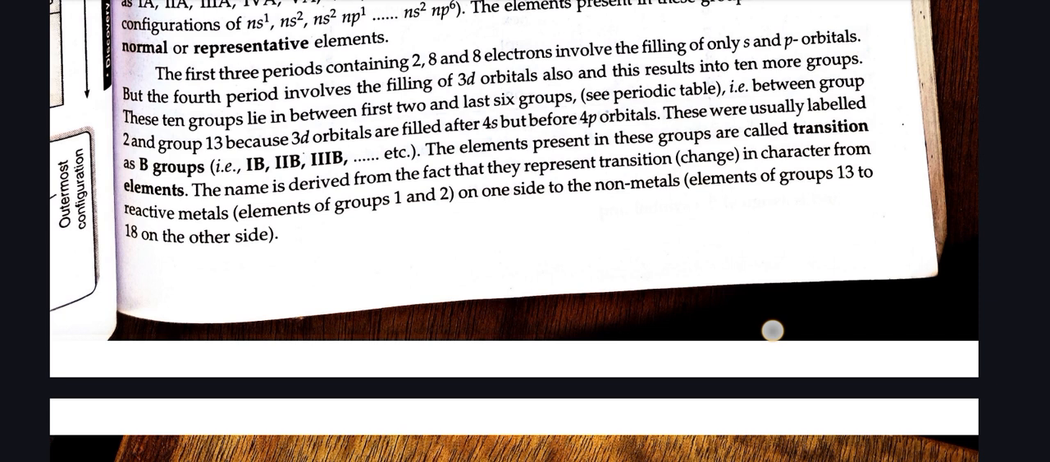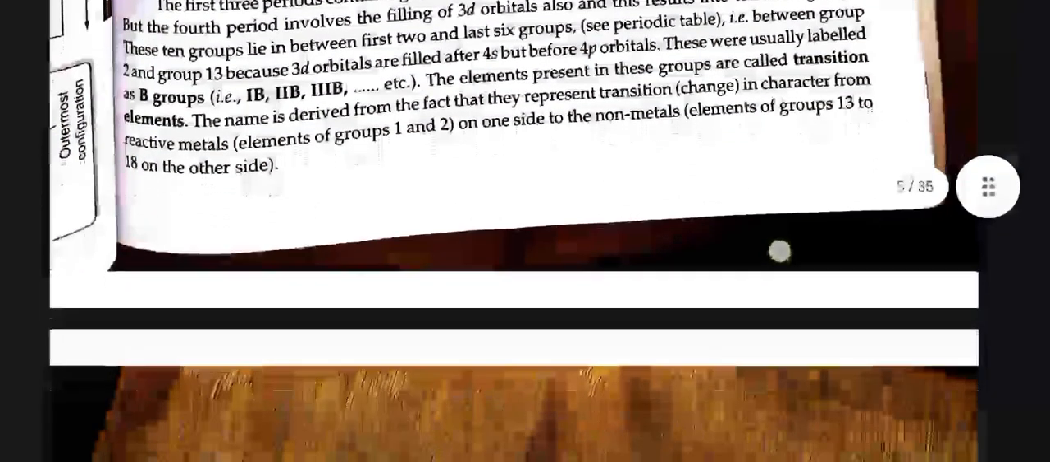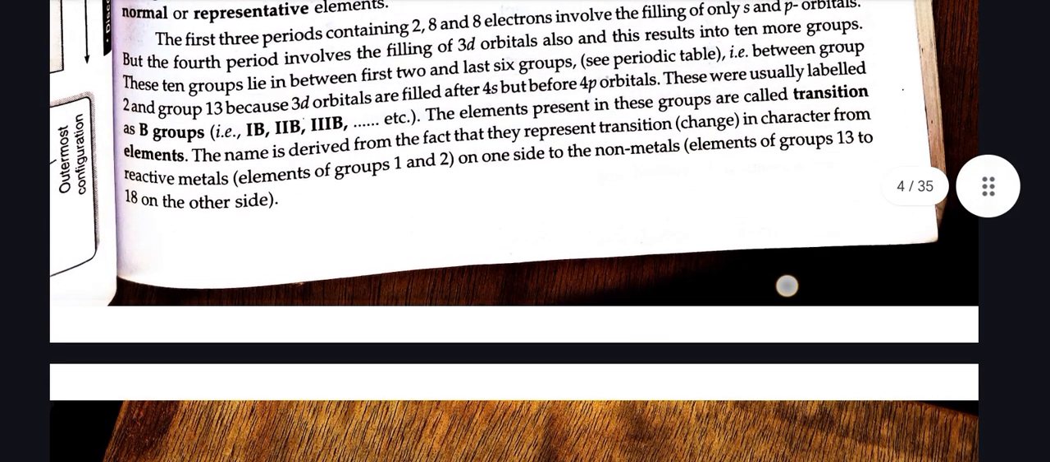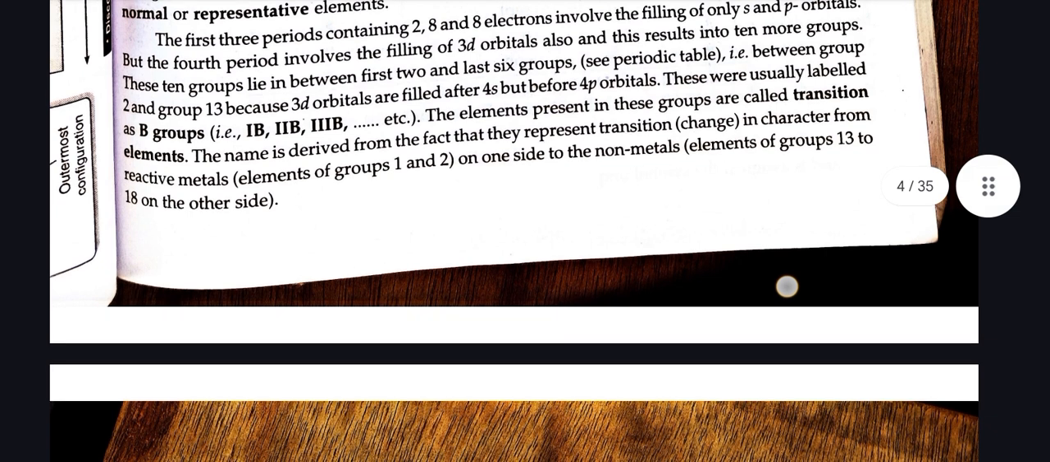The elements present in these groups are called transition elements. The name is derived from the fact that they represent transition change in character from reactive metals, elements of group 1 and 2, on one side to the non-metals, elements of group 13 to 18, on the other side.